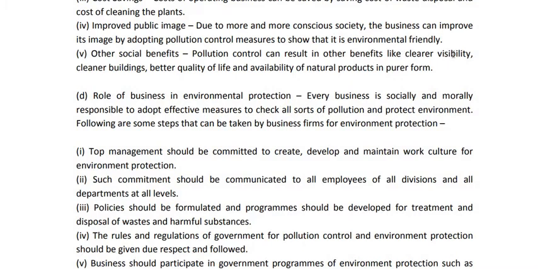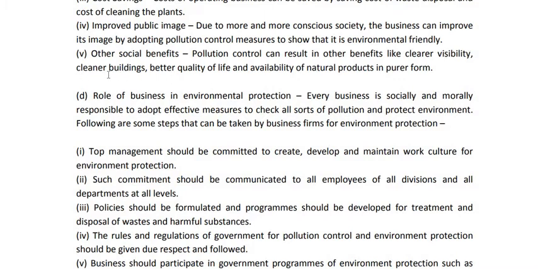Due to pollution, we cannot see many things in the sky, or we cannot see to a distant place. But whenever there is no pollution, particularly air pollution, then we can see to a long distance, and visibility will also be very clear. So clearer visibility is possible due to non-pollution.